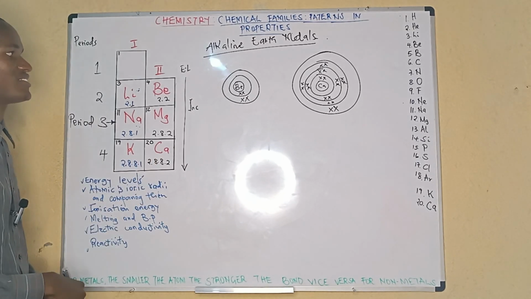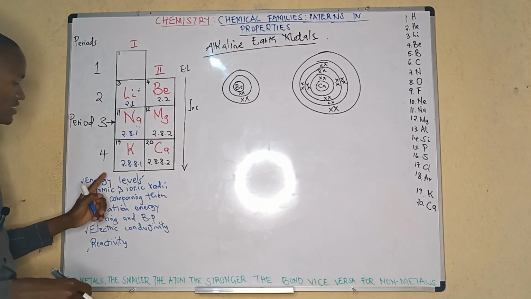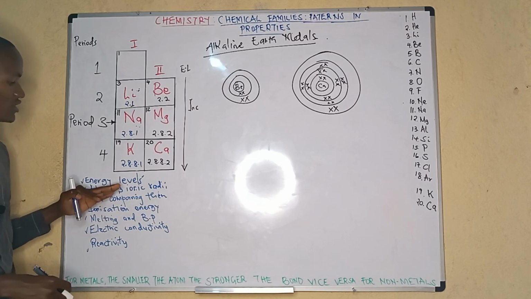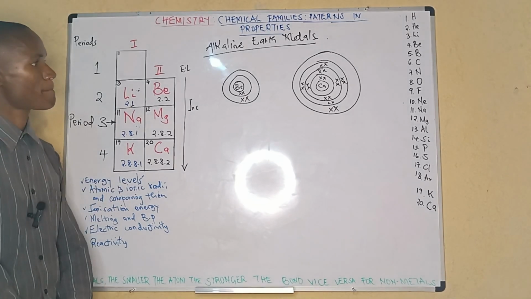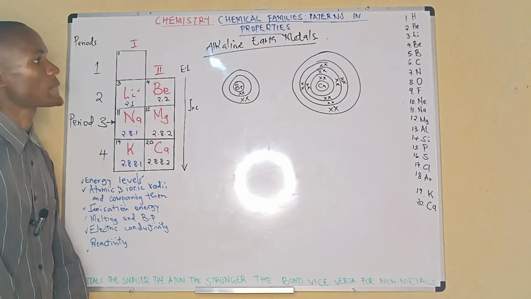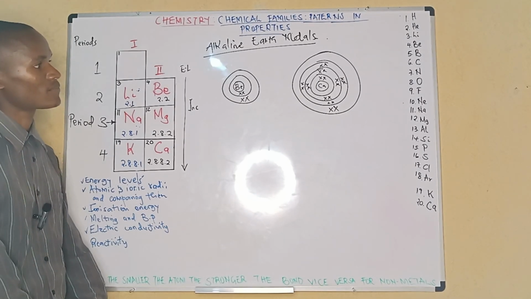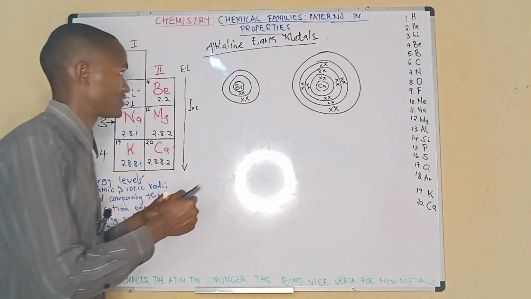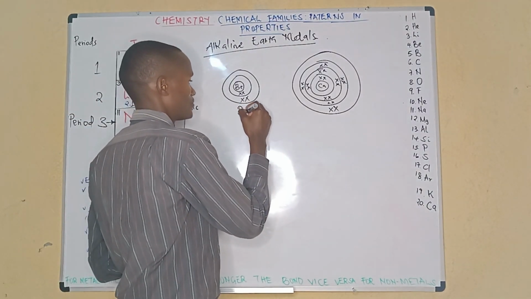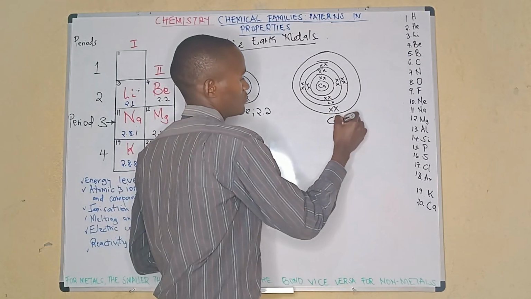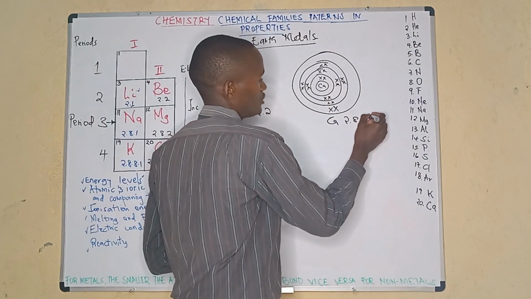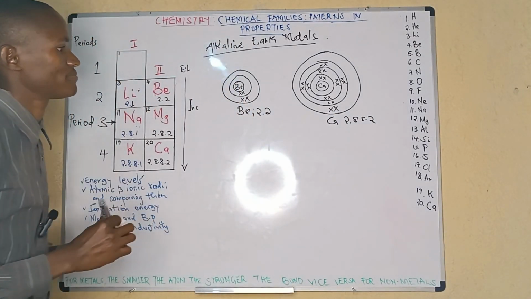So first, you have already concluded on the energy levels, and now we'll be going to the atomic and the ionic radius. Let me write the configuration here. Beryllium: 2, 2. Calcium is 2, 8, 8, 2. Good.